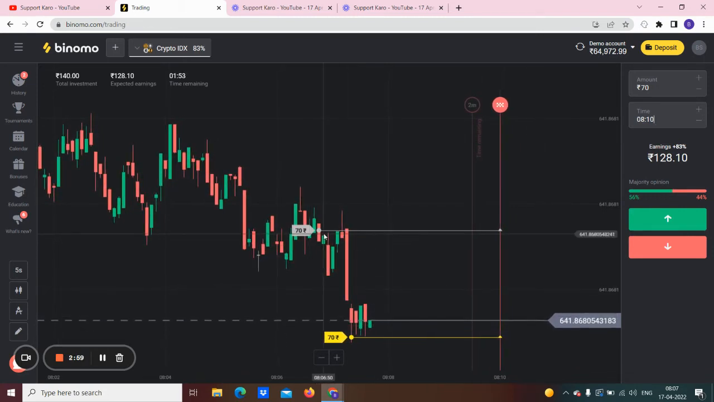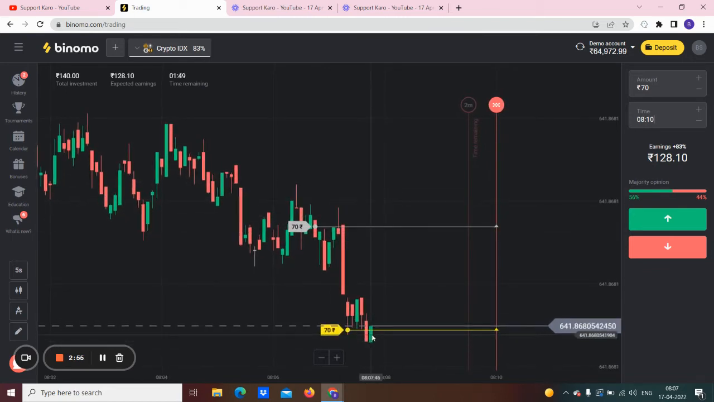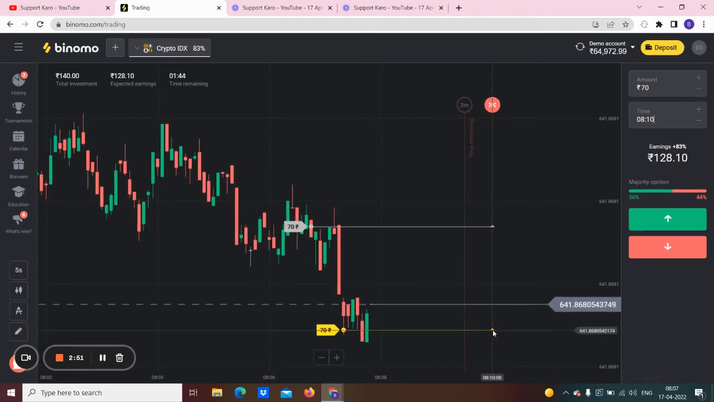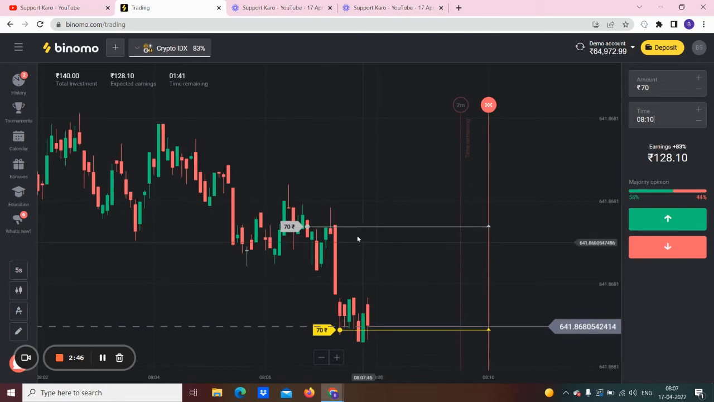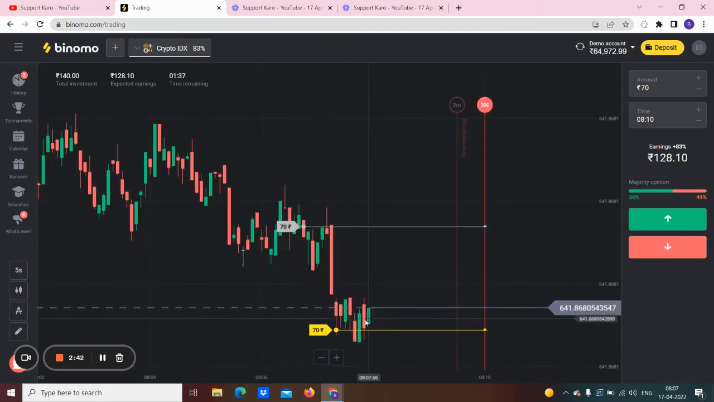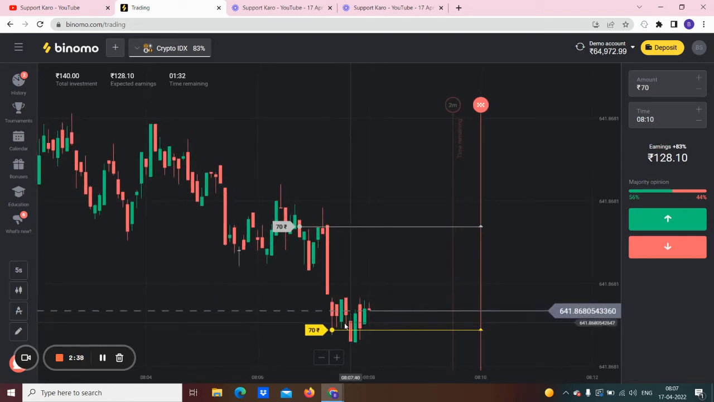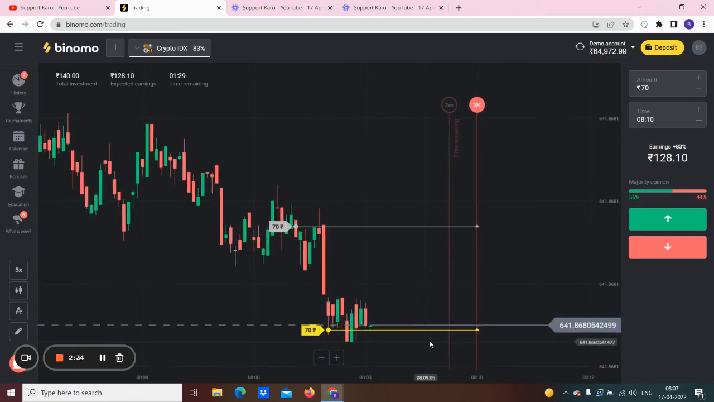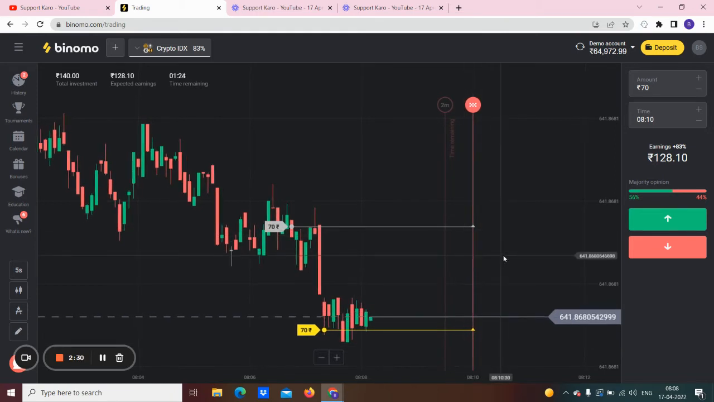Here you can see this is the prediction. The graph is here, and I think our expiration point is here. If this graph comes here and remains down from this point, then we will lose this bid. But if from this point it's up, then we will win this bid. So let's wait till this point.